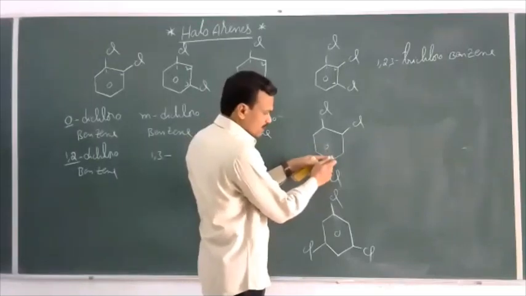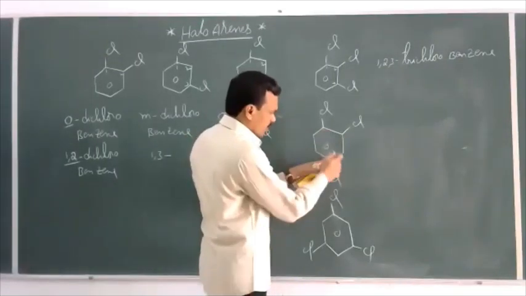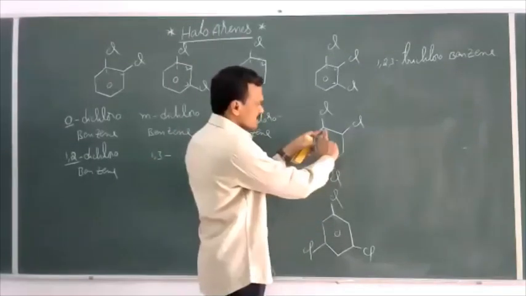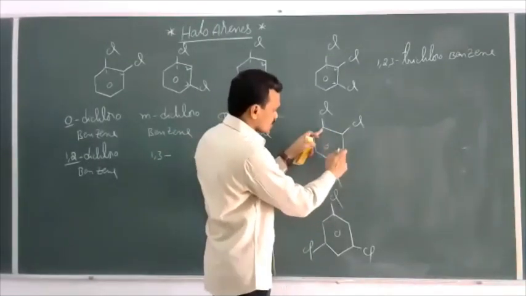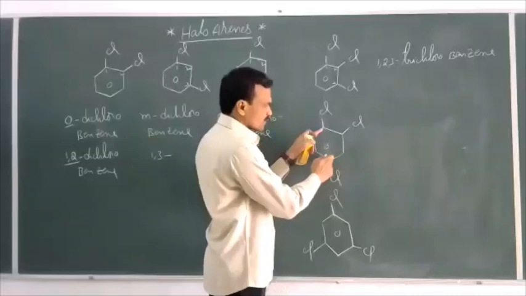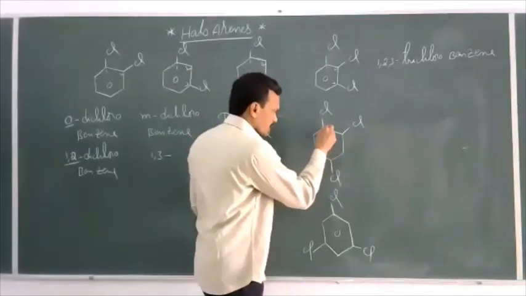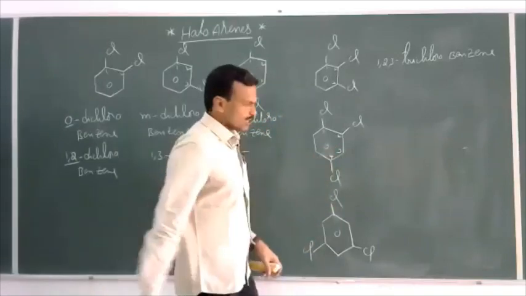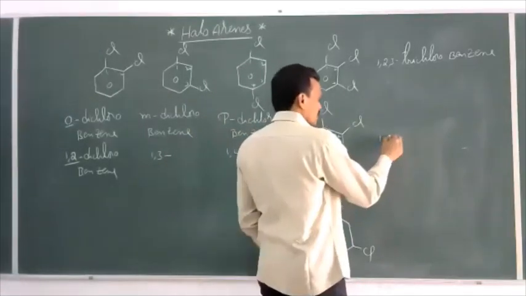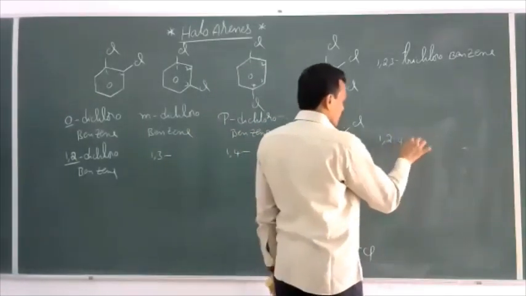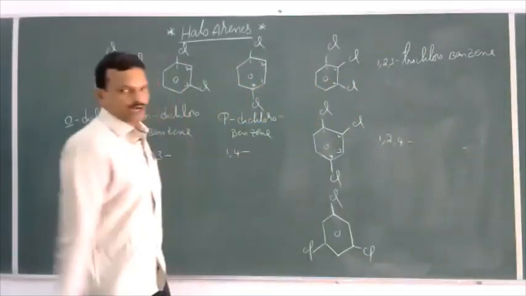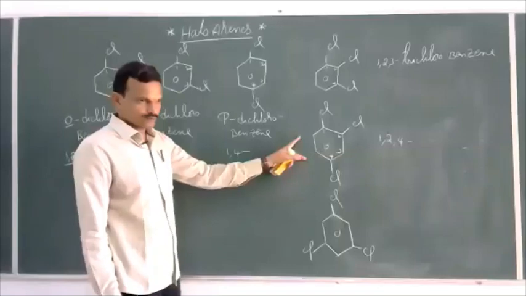Suppose from this end if you get numbering 1, 2, 3, 4, 1 plus 3 plus 4, you can get 8. From this end if you get numbers 1, 2, 3, 4, 1 plus 2 plus 4, 7 you can get. So numbering from this carbon is correct. Now the name is 1, 2, 4. The remaining name same as it is 1, 2, 4 trichlorobenzene.